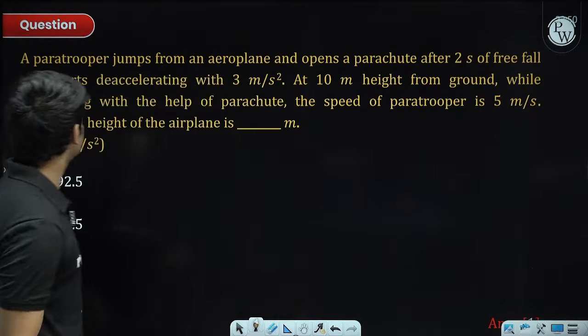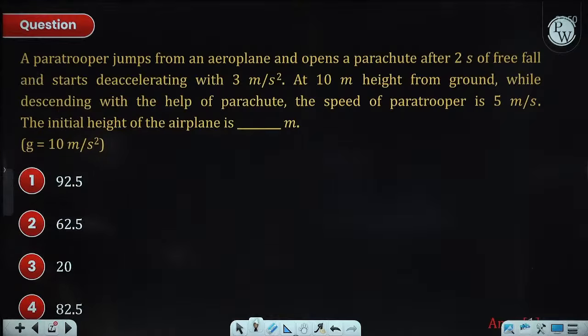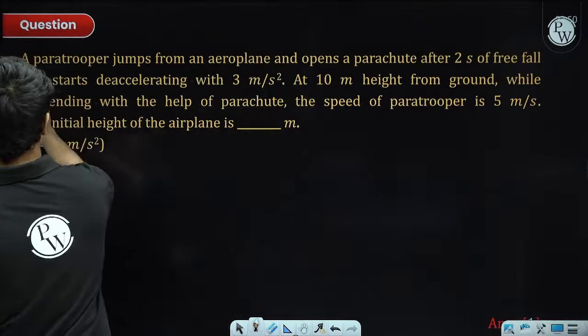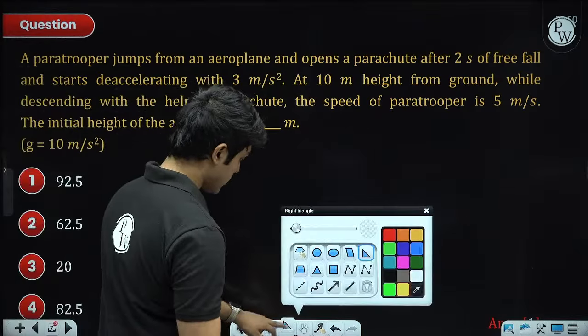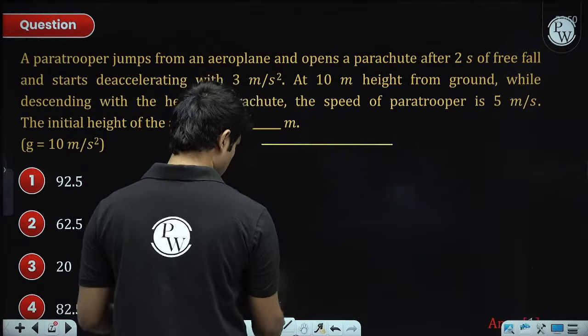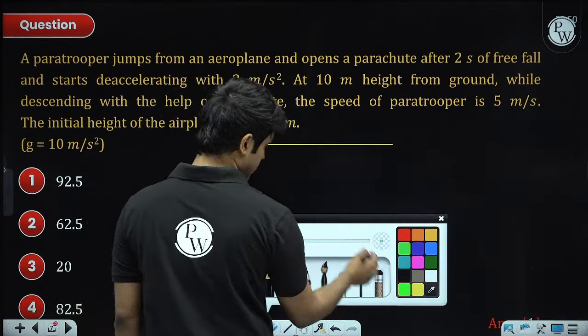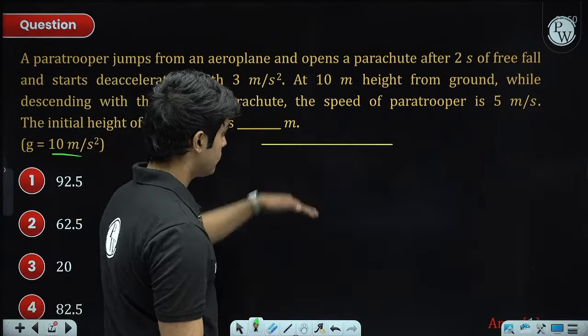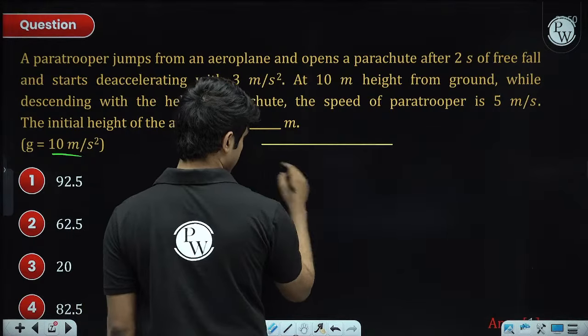So this is a kinematics problem. A paratrooper jumps from an aeroplane, opens the parachute after 2 seconds of free fall. Okay, so he free falls for 2 seconds. Let's say he started from this height level. If he free falls for 2 seconds, then, what is the value of g? The g value is 10. So velocity will be gt, right? So 20 meters per second.